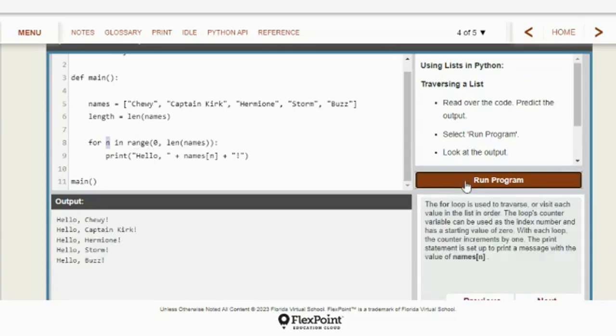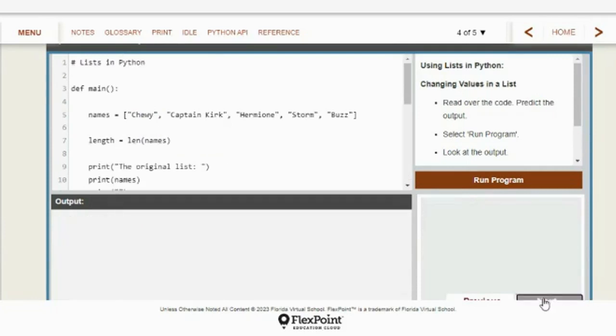So let's run it and look. There it is. That's how they said hello to everyone on the list. They just used this for loop, and they started at 0, which is Chewie, right? That's the 0 item on the list. And they repeated the loop all the way until they got to the length of the list. Hello to each character. All right, let's see. Do we have another one? We do.